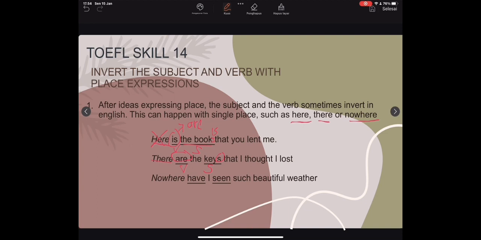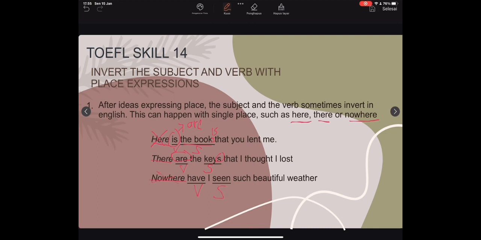Then continue with the last example. The third example uses the word nowhere. The example sentence is: nowhere have I seen such beautiful weather. Well, the third example is the same as explained. The verb is "have" and the subject is "I".